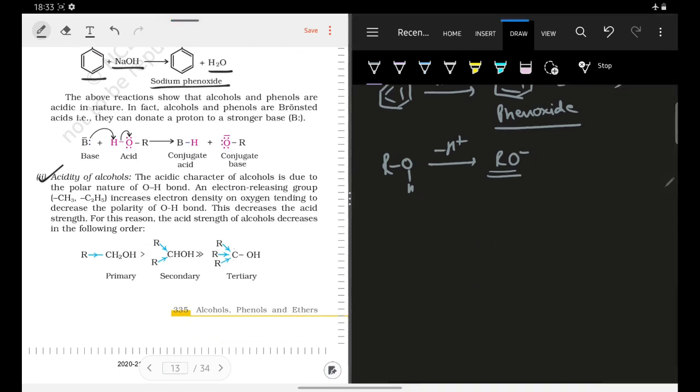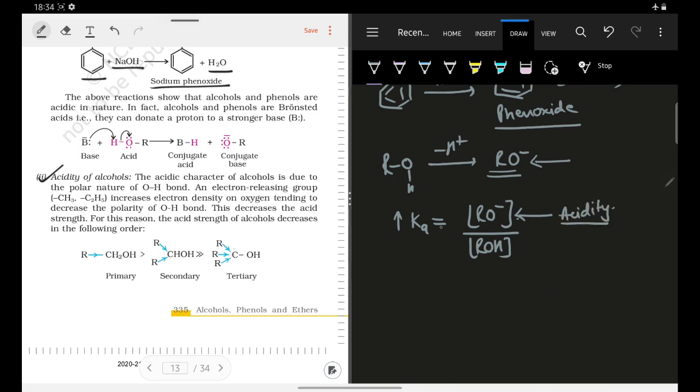So here I have shown you that whenever an alcohol loses a proton, it will lead to the formation of the alkoxide, right? So how can I write the Ka of this reaction? So I can write the Ka of this reaction as RO minus divided by ROH. Okay? So if this RO minus is more stable, then Ka will be more. As RO minus will be more stable, so it will form more. If it will form more, Ka will increase, and as Ka will increase, the acidity will also increase.